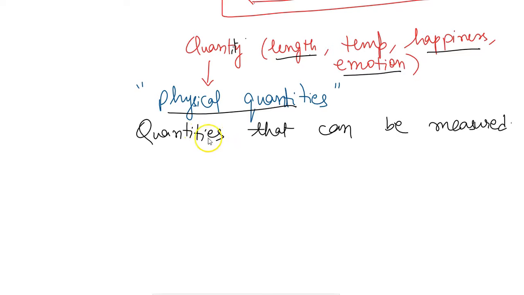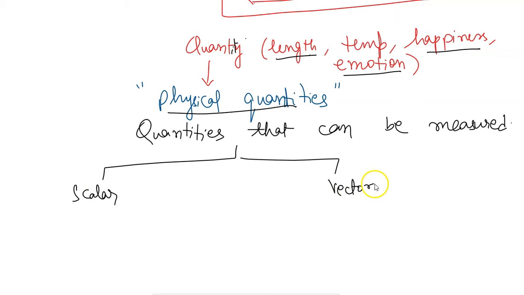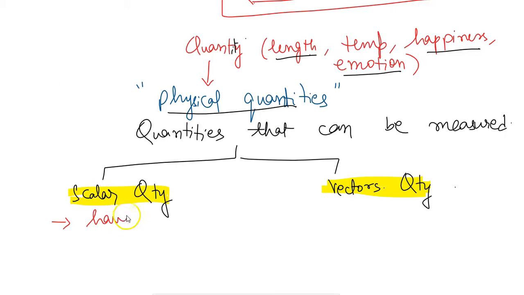And here, if we talk about physical quantities, these are of two types: scalars and vectors. Any physical quantity may be either a scalar quantity or a vector quantity. Now, what is a scalar quantity? That is a very basic thing we have already learned in the previous years. Those quantities which have magnitude.